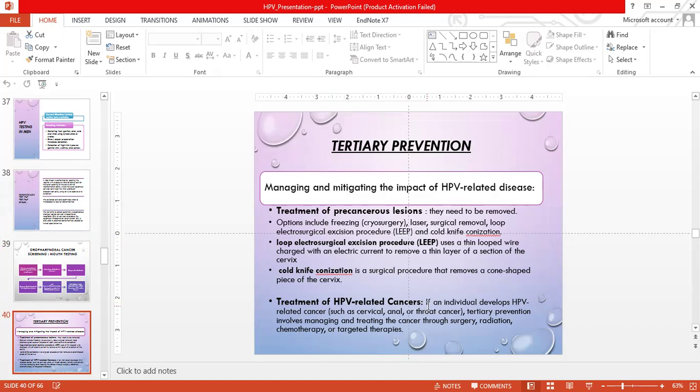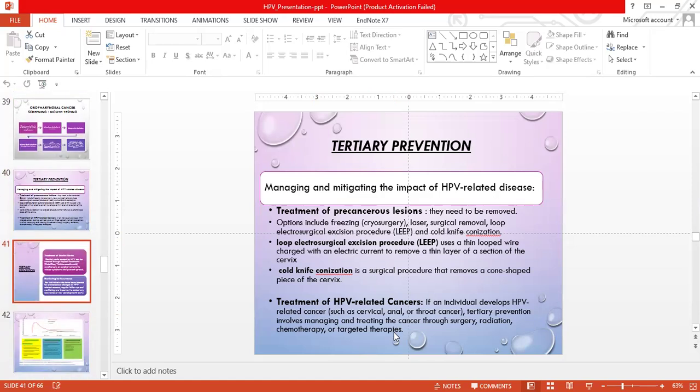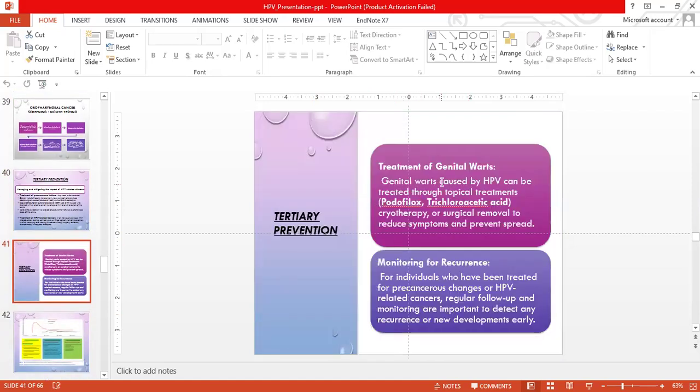Treatment of the HPV-related cancer. If an individual develops HPV-related cancer, tertiary prevention includes managing and treating the cancer through surgery, radiation, chemotherapy, or targeted therapy towards the cancer. Treatment of genital warts. Genital warts caused by the HPV can be treated through topical treatment like podophyllotoxin, trichloroacetic acid, cryotherapy, or surgical removal to reduce symptoms and prevent the spread. Monitoring for recurrence for individuals who have been treated for the pre-cancer changes or the HPV-related cancer. Regular follow-up and monitoring are important to detect any recurrence or any new development early on.